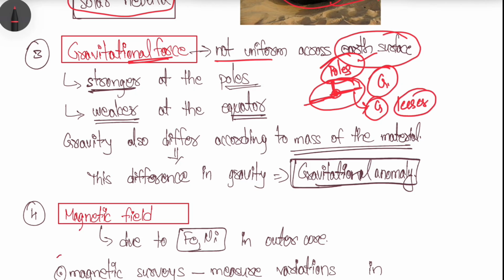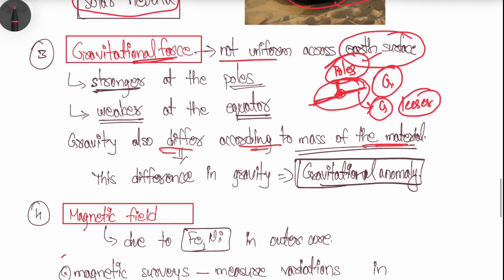Okay, and gravity also differs according to the mass of the material, right? Suppose at some place in the equator the gravitational force should be normal, but because of the presence of mountains in a specific location, where the density of the material is more, there can be more gravity there.